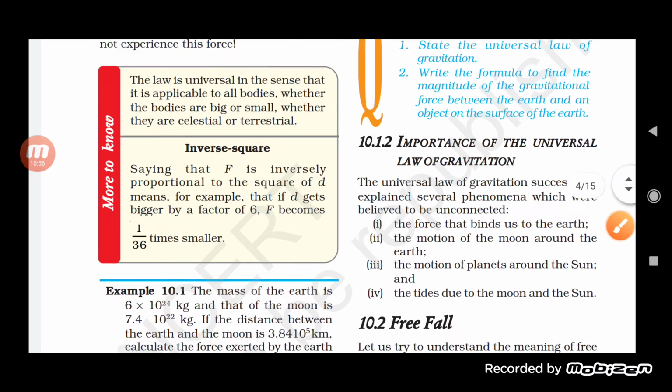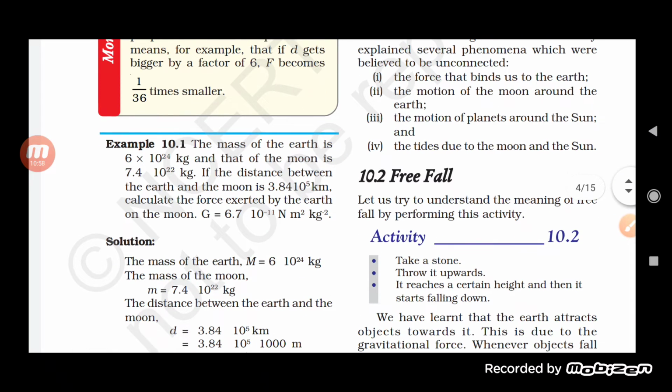Now, we are going to look at some questions related to it. So here an example is given: the mass of the earth is 6 into 10 to the power 24 kg, and that of the moon is 7.4 into 10 to the power 22 kg.